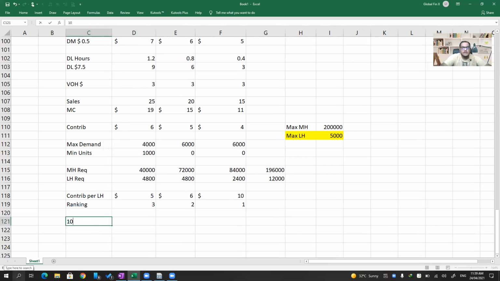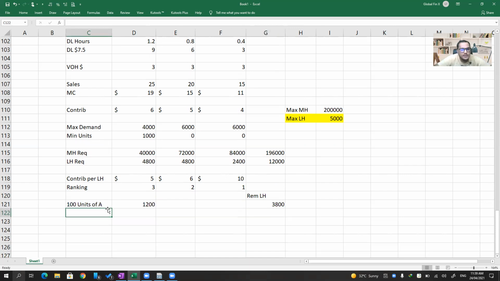So first 1,000 units of A will take up how many labor hours? 1,000 units into 1.2 labor hours each, so 1,200 labor hours. Remaining labor hours: 5,000 minus 1,200 is 3,800. Then we produce units of C. Maximum demand is 6,000, so 6,000 units of C, that is 6,000 into 0.4 labor hours, which is 2,400.